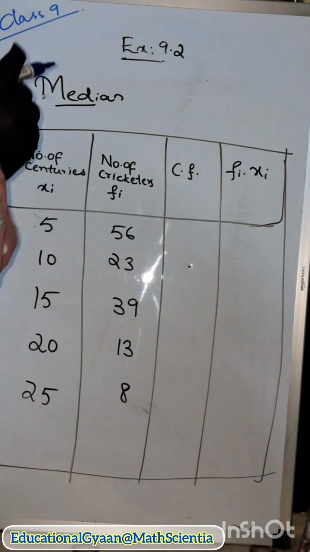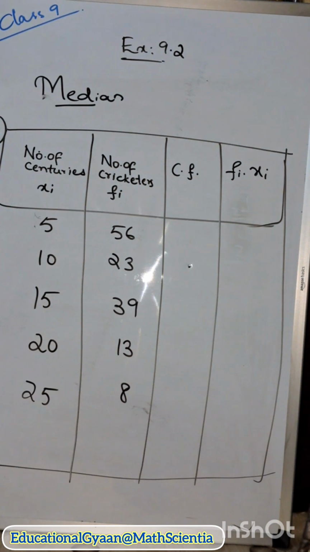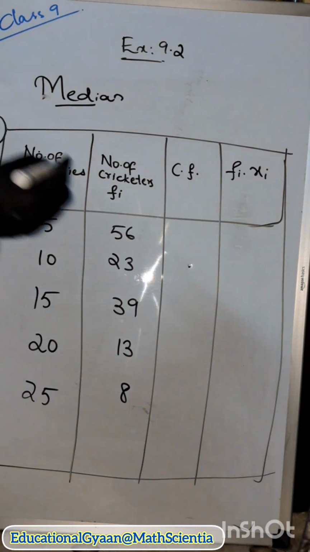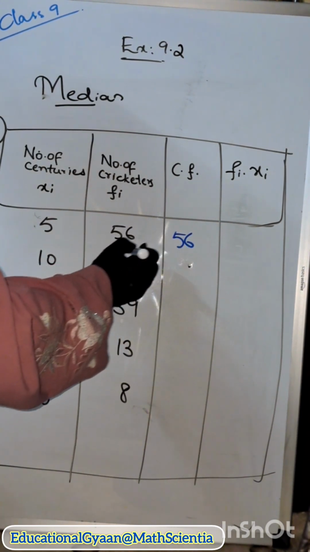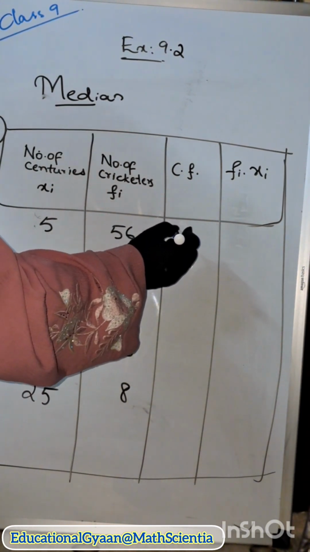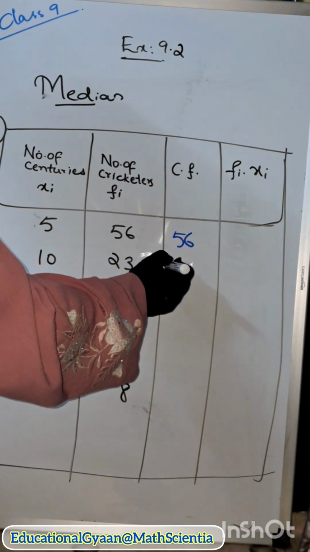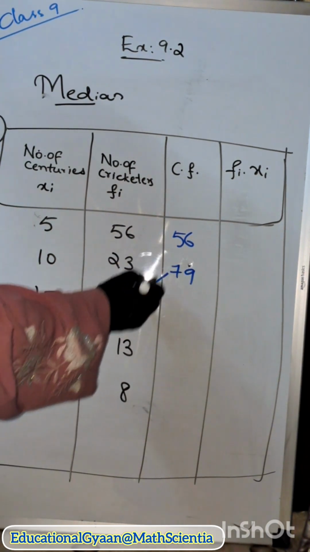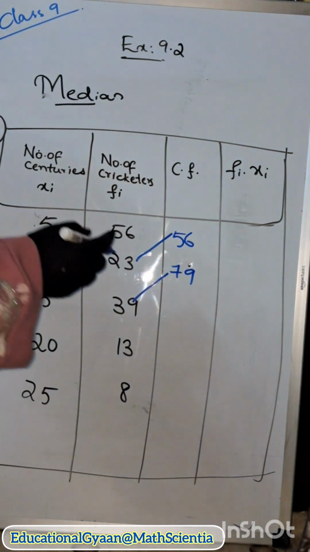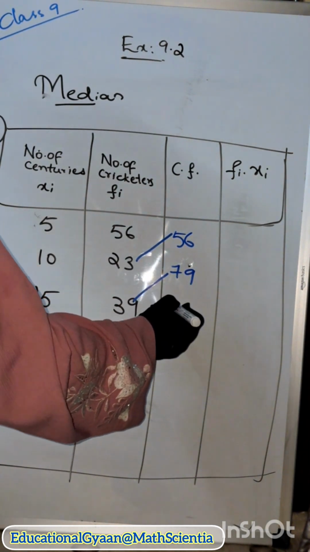So first we'll do cumulative frequency. In median, we write cumulative frequency to find the median. So how we will do it: 56, the first number, we will write the same. Next, 56 plus 23, how much? 79, right? And again, 79 plus 10, like this we will add. 79 plus 39, how much?